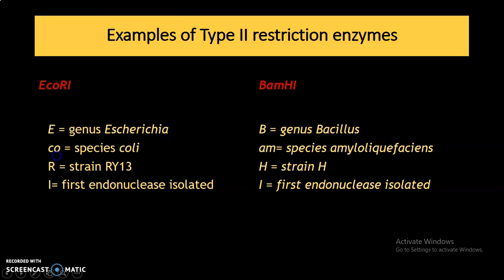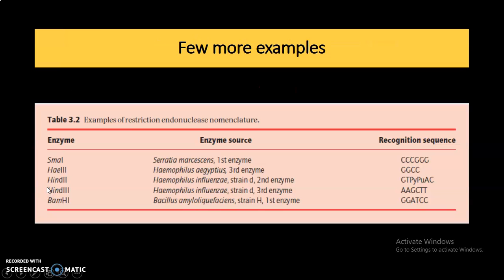CO, the second and third letters, encode the species coli. R denotes the strain of the organism, RY13. And Roman numeral I encodes the number of identification.